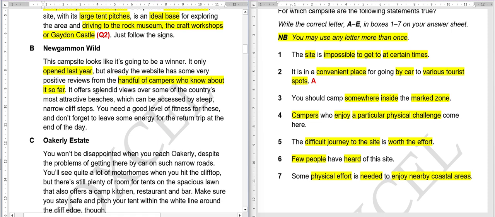So they are saying that the views it has to offer are splendid. What kind of views are those? They are views of the most attractive beaches, and they can be accessed by steep narrow cliff steps. You need a good level of fitness for these, and do not forget to leave some energy for the return trip at the end of the day.